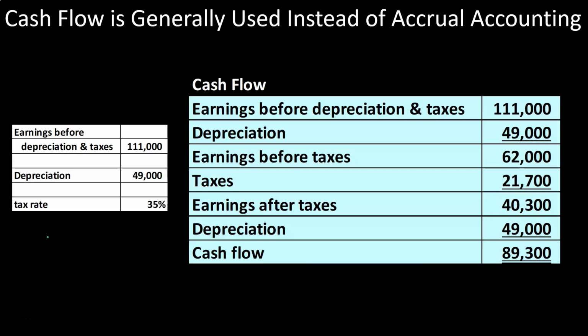So cash flow is generally used instead of accrual accounting. Note, when we're making these decisions, if you look at the accounting process, generally accepted accounting principles or normal accounting, where we usually use accrual accounting, that makes perfect sense when you're trying to measure performance from period to period. But when you're planning long-term into the future, we typically want to do that with cash flow accounting, because we're able to utilize our tools a little bit better.